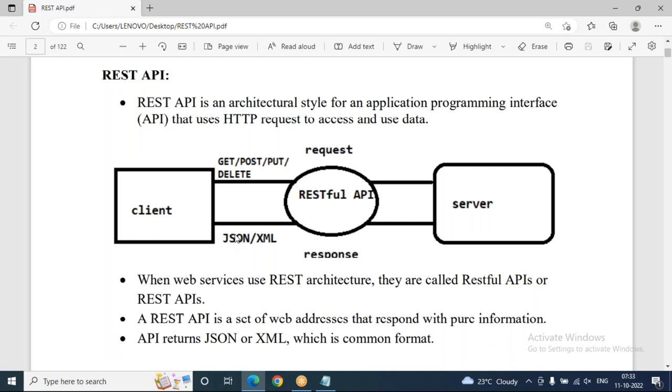In Django architecture, you already know Django. Whenever we send a request to the server in a Django application, the server-side code will execute. Server-side code means Python views, like class-based views or function-based views. That code executes on the server side, and once the execution is completed, we have to give a response to the client. So in which format does the response come in Django? Django template language format, the DTL tool we use.